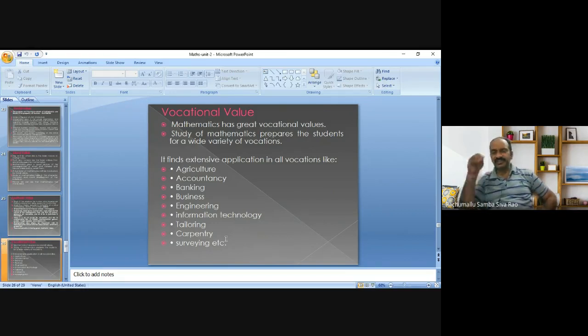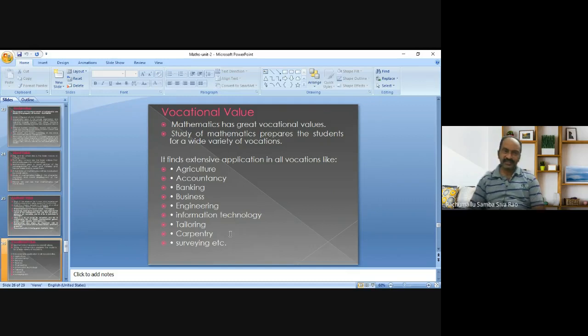On each and every occasion, we have to use mathematical knowledge. Then only will we succeed in that particular vocation. So we can say that mathematics has vocational value.